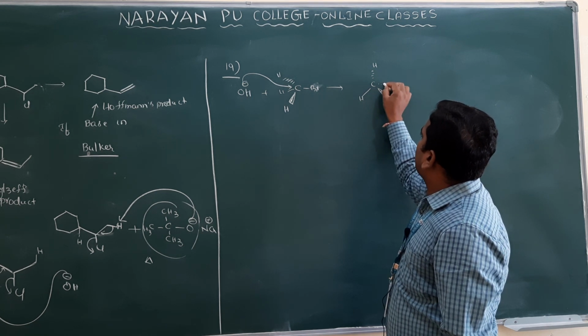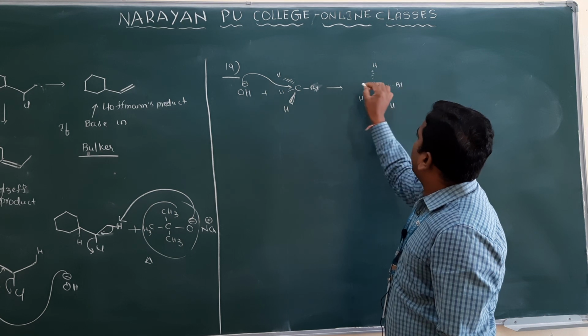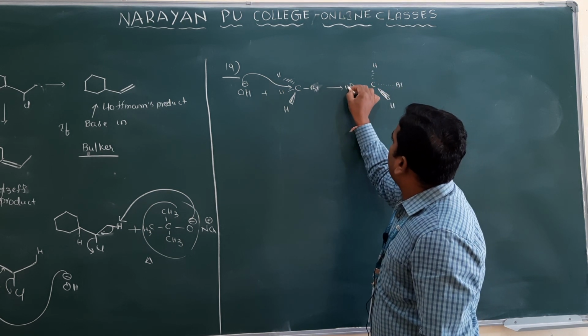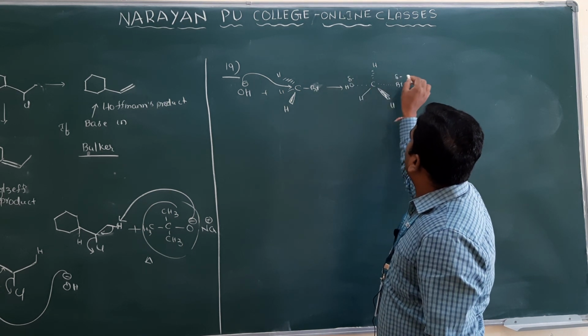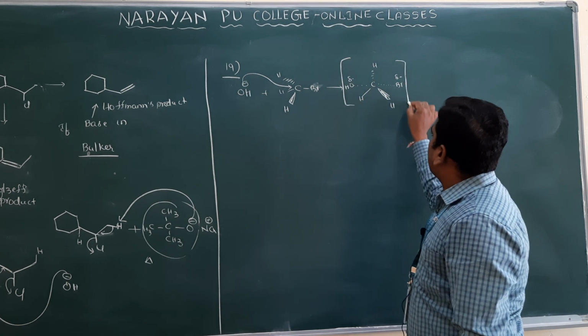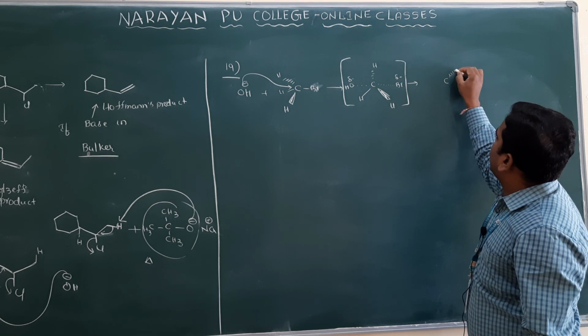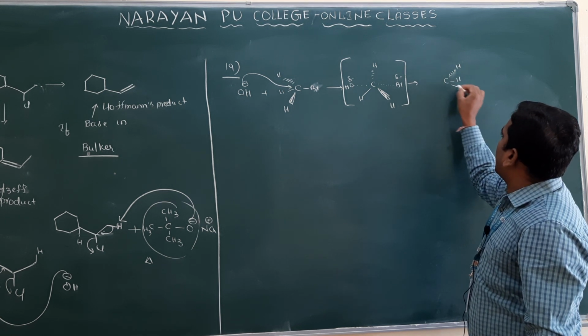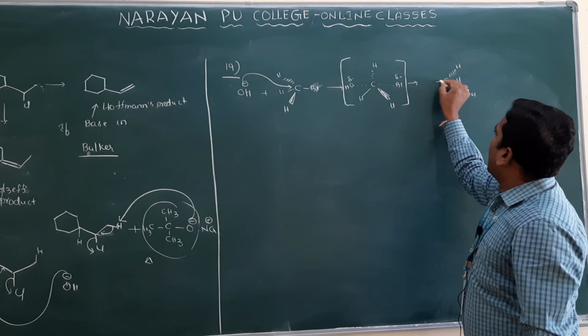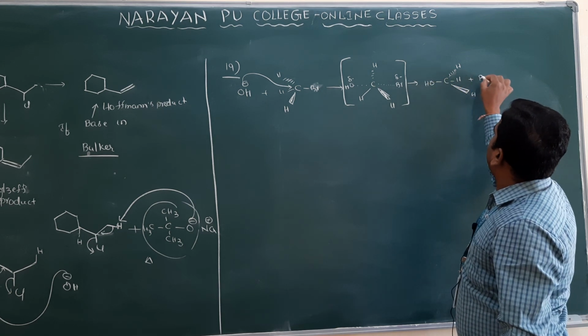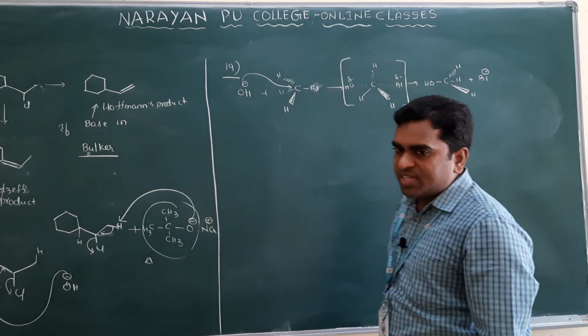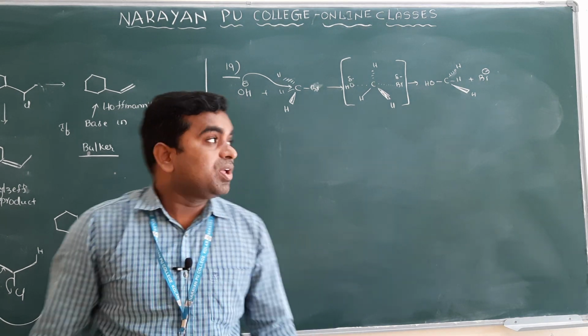Clear? So this bond will break slowly and this OH bond will form, but what charge does it acquire? Both acquire the negative charge. Then what will happen? You will get the inversion product, and you will get H, and there will be an H, and here there is an H, and OH will be here and Br minus will be removed. This is the SN2 mechanism. Once we recall again here.